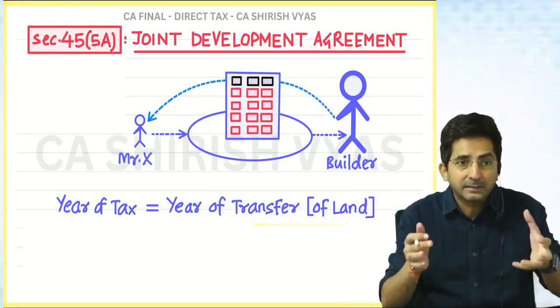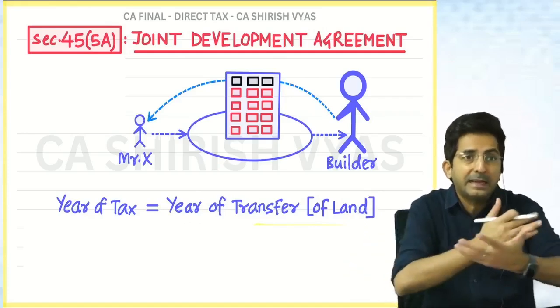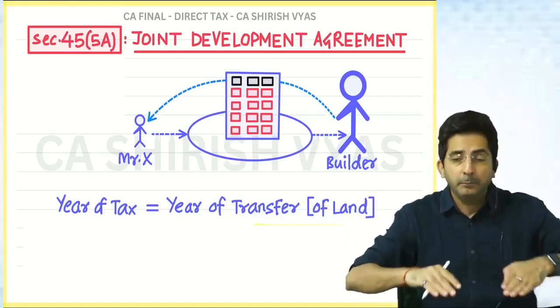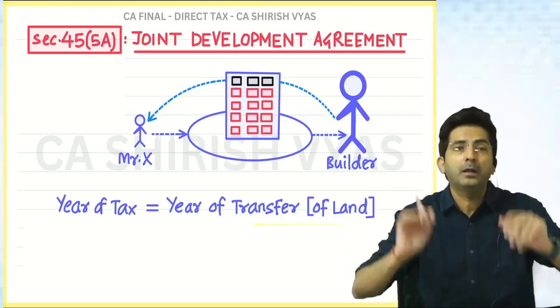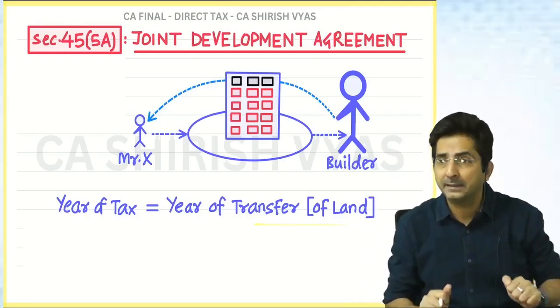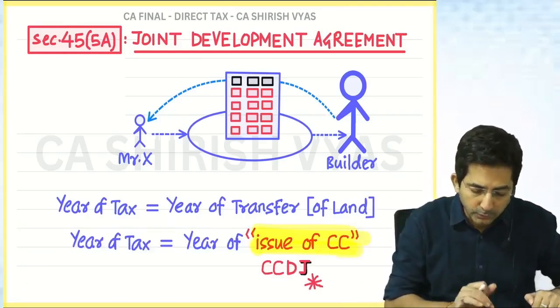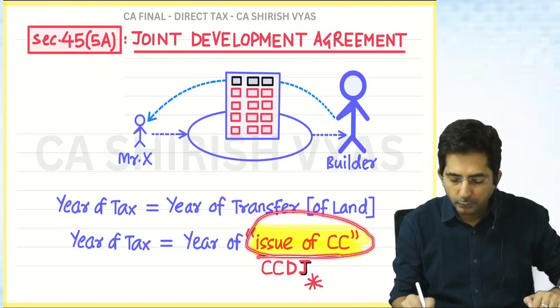Because to tax, the capital gain should be determinable. And you cannot determine the capital gain in that year. Because in that year the land is simply empty. It was yours, you gave it to the builder. The construction has not yet started. So how will I pay the tax? So see here, the rule is, you know, year of tax is the year of issue of CC. You know what is CC?